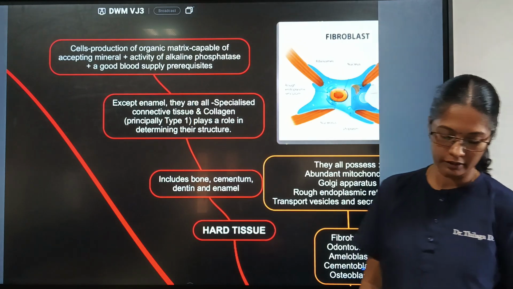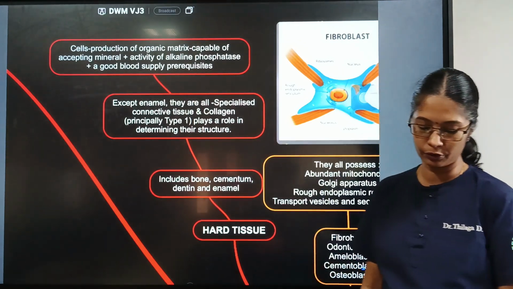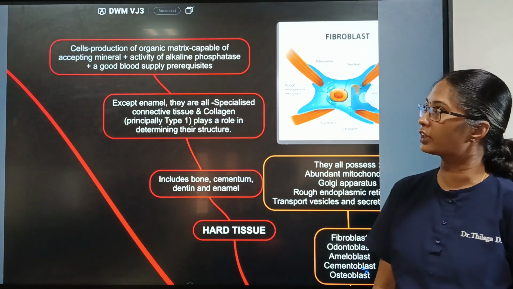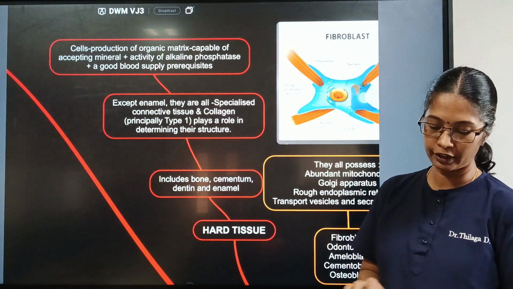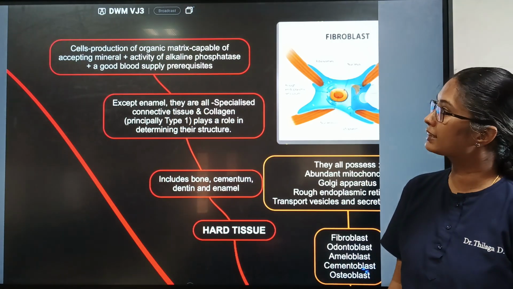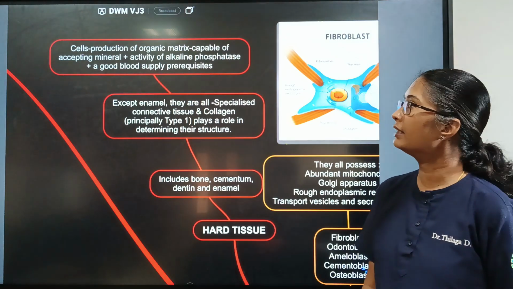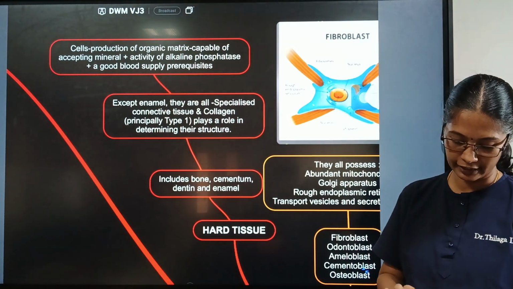Except enamel, all other tissues have specialized connective tissue and collagen, principally type 1, which plays a role in determining their structure. The cell production of organic matrix capable of accepting mineral, plus the activity of alkaline phosphatase and a good blood supply, is a prerequisite for mineralization.